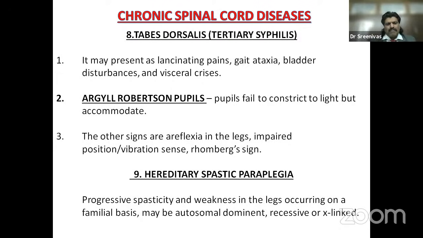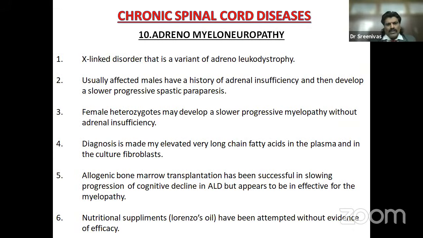Hereditary spastic paraplegia: progressive spasticity and weakness in the legs occurring on a familial basis, may be autosomal dominant, recessive, or X-linked. Then we have adrenomyeloneuropathy, an X-linked disorder that is a variant of adrenoleukodystrophy. Usually it affects males, who have a history of adrenal insufficiency and then develop a slowly progressive spastic paraparesis. Female heterozygotes may develop a progressive myelopathy without adrenal insufficiency. Diagnosis is made by elevated long-chain fatty acids in the plasma and in cultured fibroblasts.